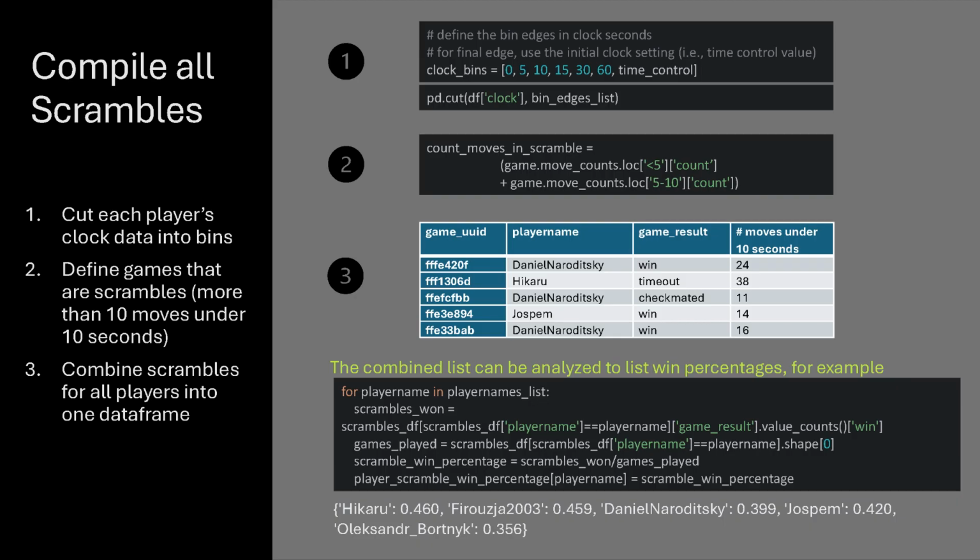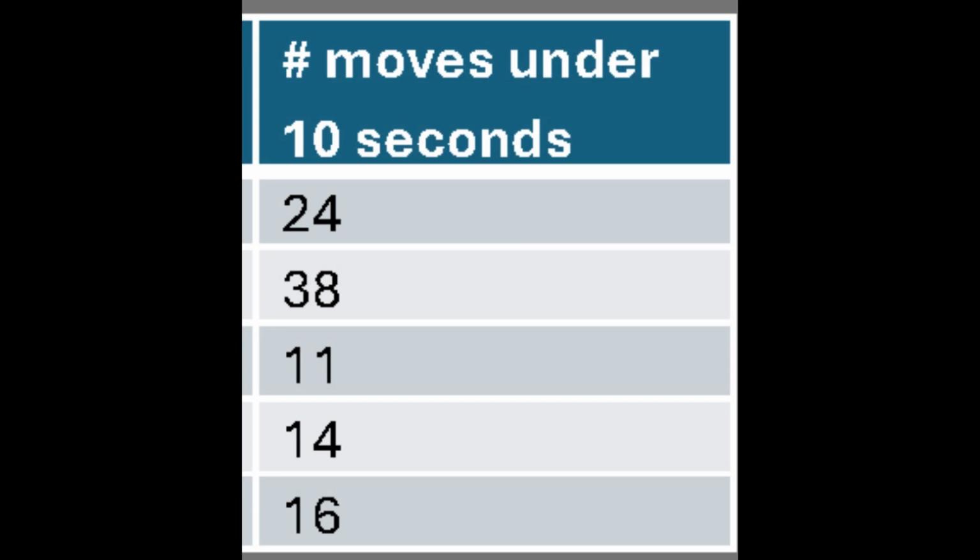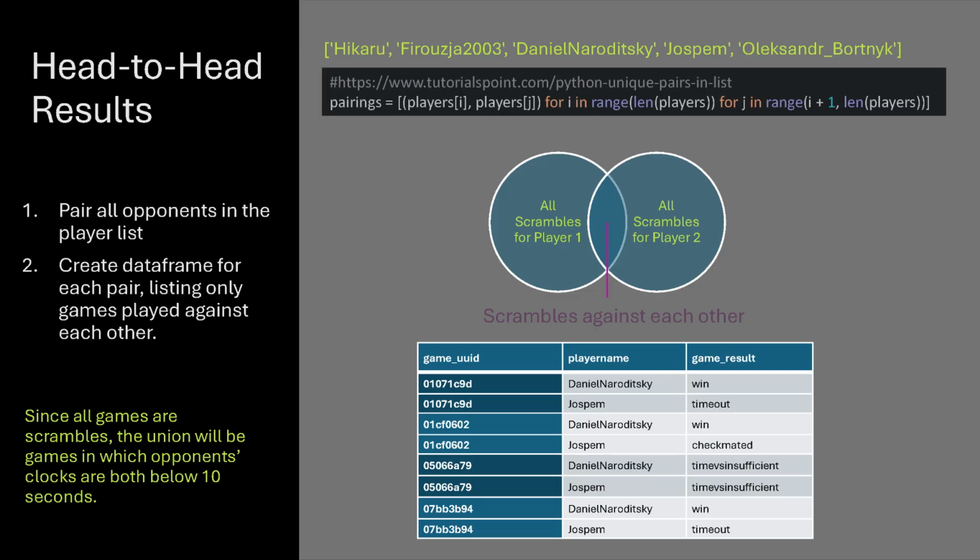For this tournament, I want games with a 3-minute time control and that have more than 10 moves in under 10 seconds. This is how I define a time scramble. So here we go. The data is lined up and the tournament can begin.